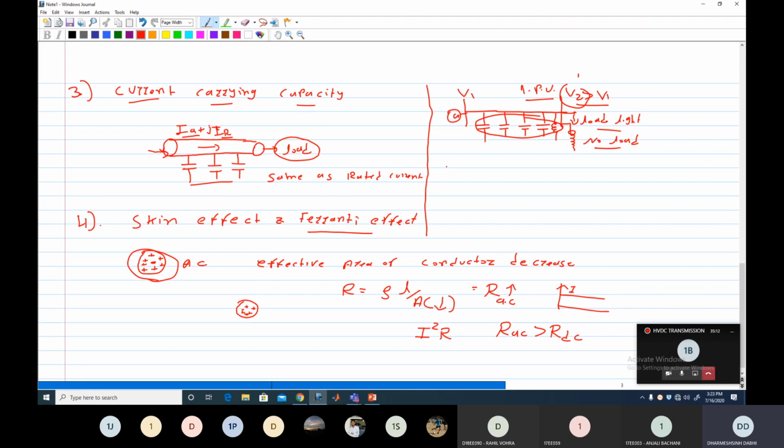And the fifth advantage, this is a major advantage of DC line, or we can say the major disadvantage of AC line, that is nothing but power flow control. So what is the meaning of power flow control? When I say power flow control, it means that we cannot control the power in an AC line in a smooth manner. Clear? So when we transmit the power from one direction to the other, when we require precise control of the power, we cannot achieve that by using the AC line.